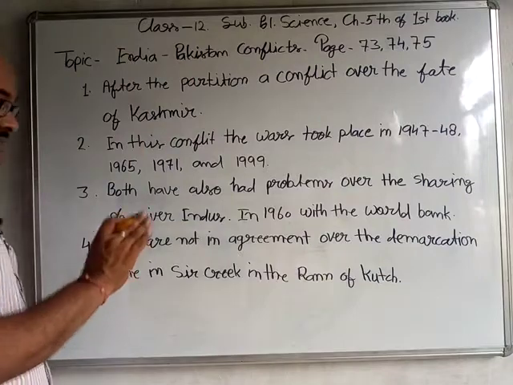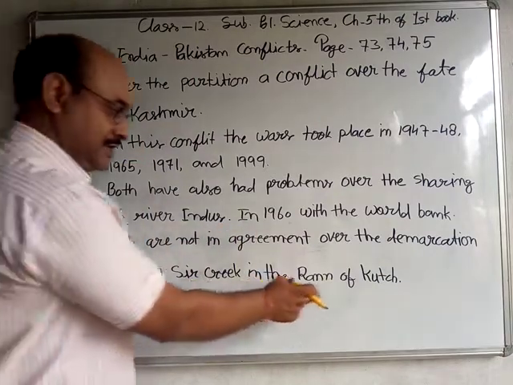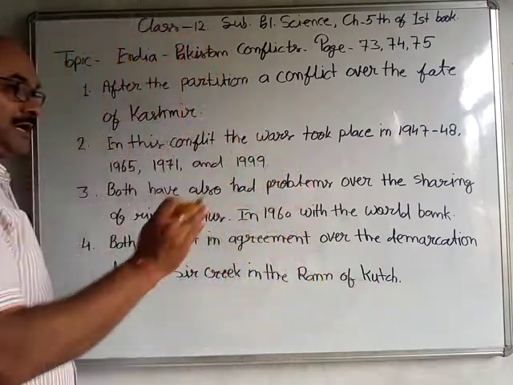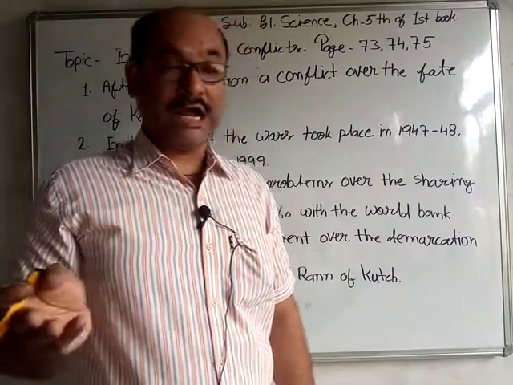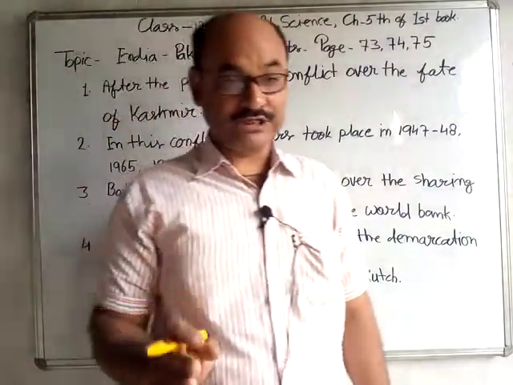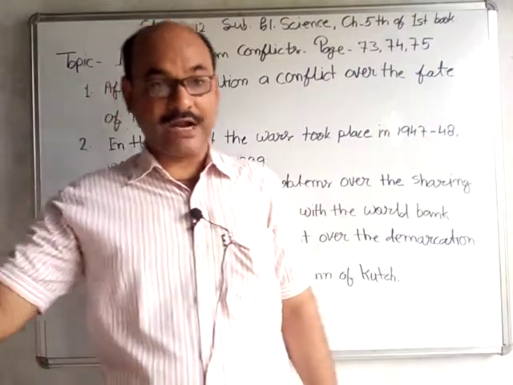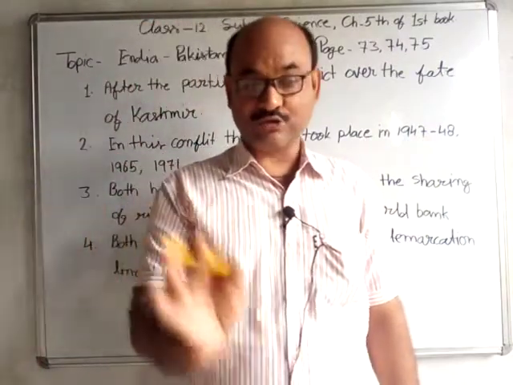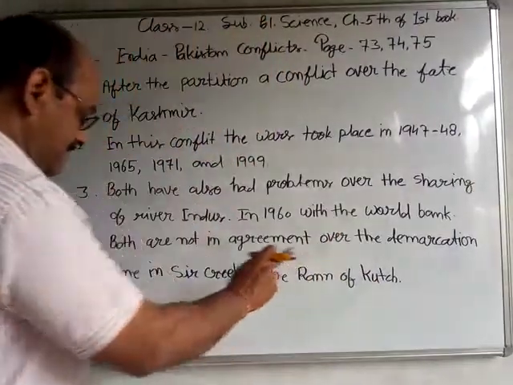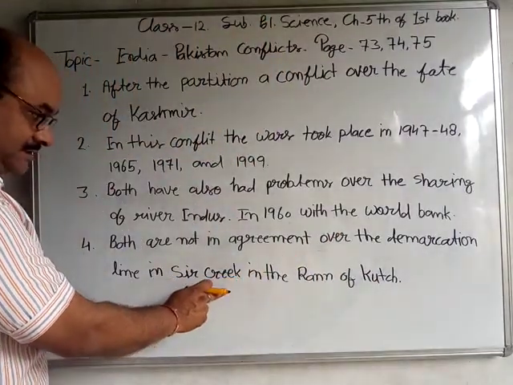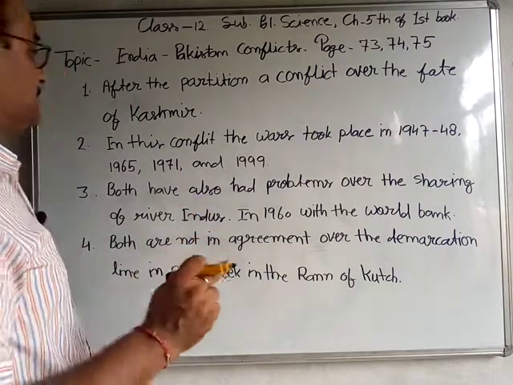Both places, Sir Creek and the Rann of Kutch, in the Gujarat area, have created conflict between India and Pakistan. The boundaries are not clear. Sometimes Pakistan has claimed this part is theirs, and India also claimed this is its part. So the Rann of Kutch and Sir Creek also became a conflict zone between India and Pakistan.